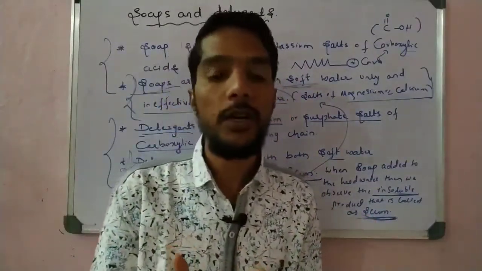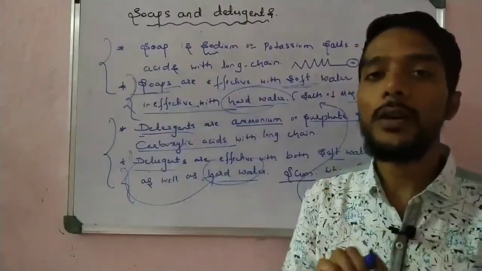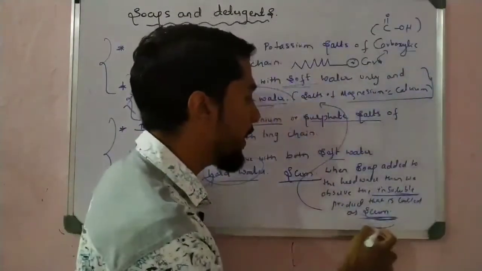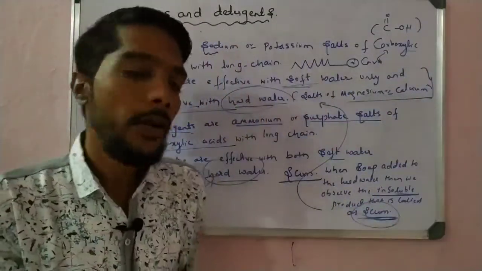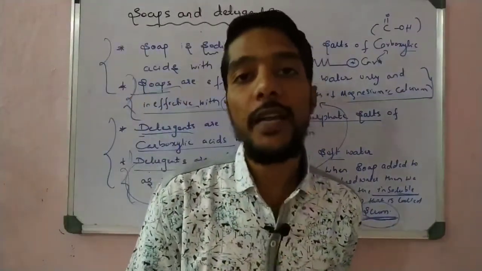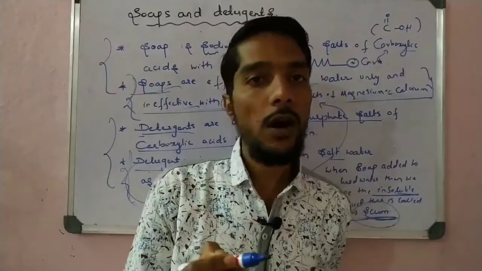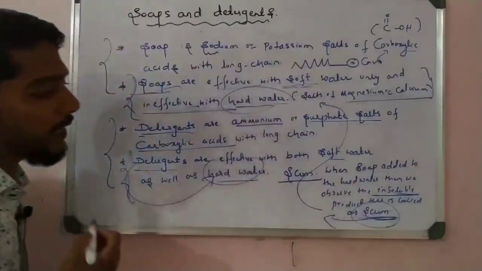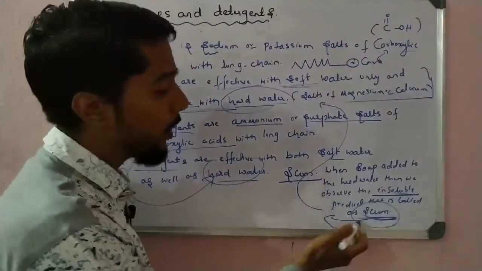That is very, very important. Why are soaps ineffective in hard water? Because they form an insoluble substance, scum. Scum is formed in hard water by the soap, and that is why soaps are ineffective in hard water. You have to remember this point about scum.